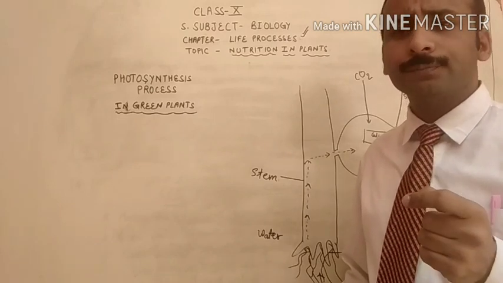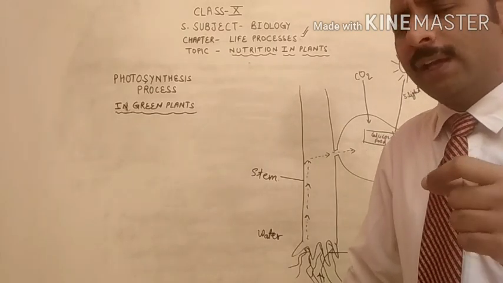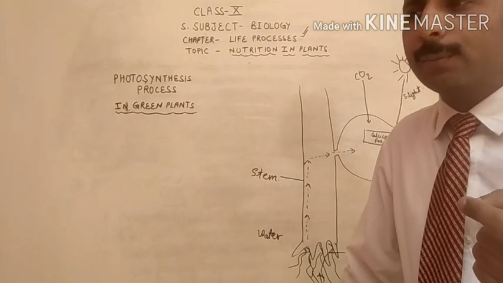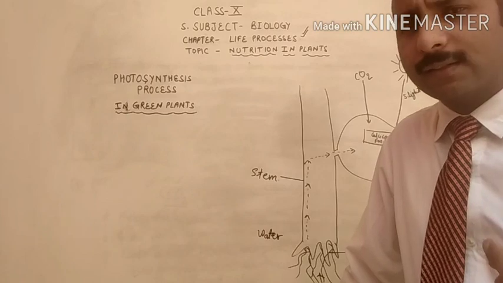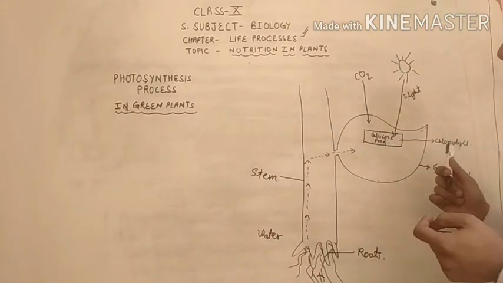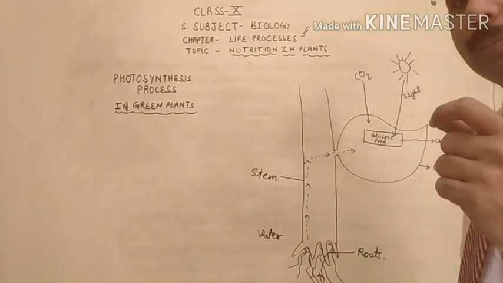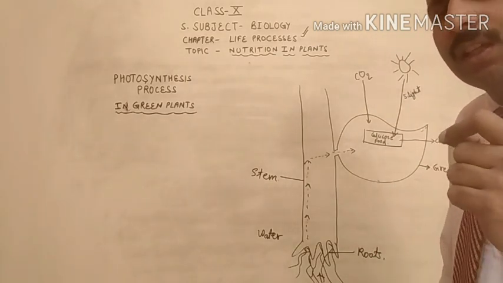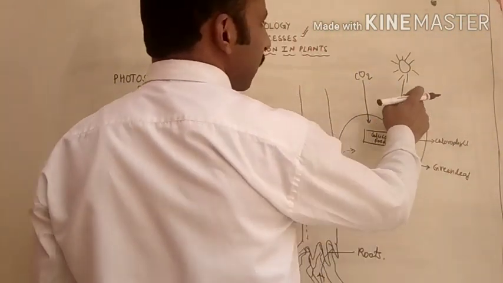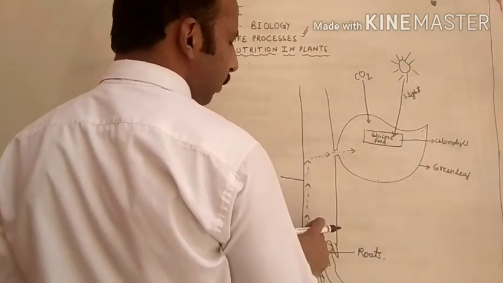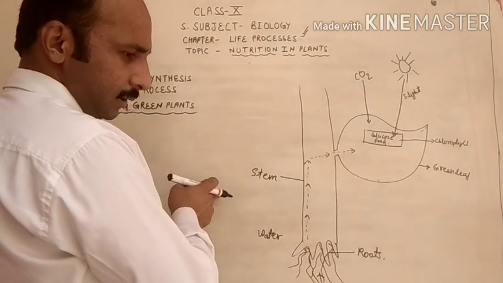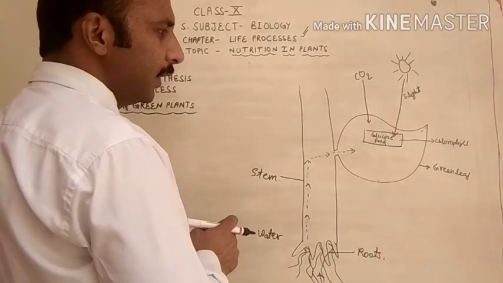Except for chlorophyll, many more photosynthetic pigments are also present, like xanthophyll, phycobilin, etc. Yellow pigment, red pigment. But chlorophyll is the green pigment. It is found most abundantly in green leaves. Now what do they have to do? Chlorophyll absorbs the solar energy and converts CO2 and water into glucose, as I have discussed in the last topic of the same video.